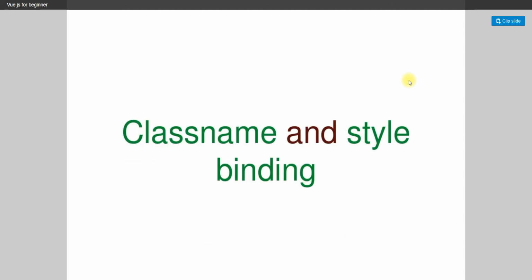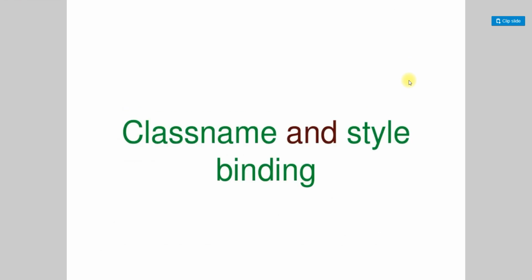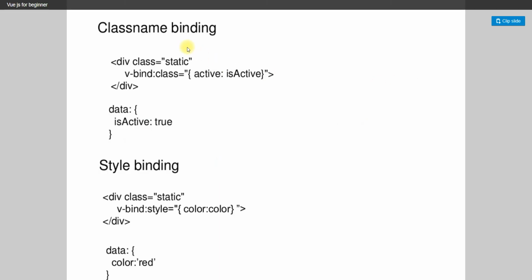Another thing, we can determine the class name as well as the style binding in Vue.js. For example, you can see here the class name is static, and v-bind:class is active. The data isActive is true, so if it is true, it will show active.